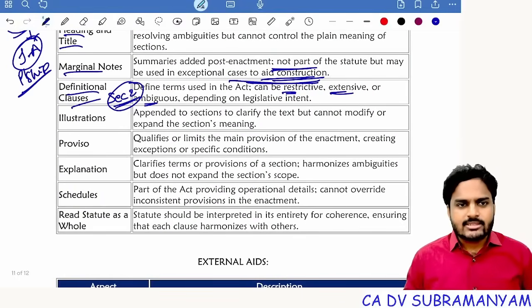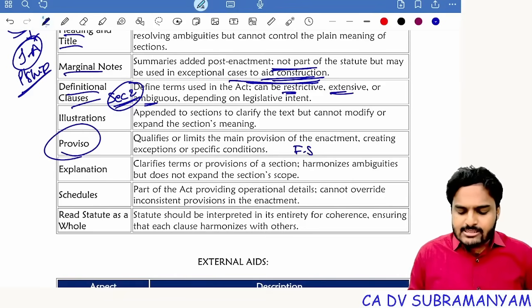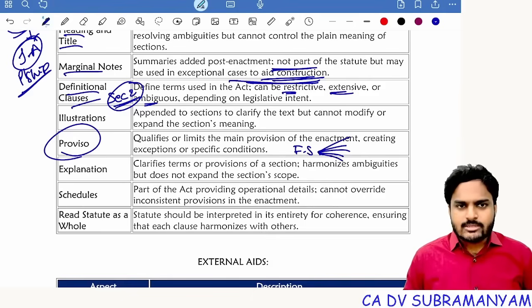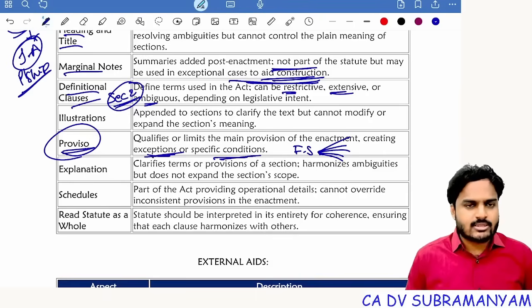Illustrations you will find within the statute. Proviso. For example, financial statements have 5 components: balance sheet, profit and loss account, cash flow statement, statement showing changes in equity, and notes to accounts. But this is not applicable to OPC. For OPC, cash flow statement is not there. For small companies, cash flow statement is not there. Dormant companies, cash flow statement is not there. That means proviso is an exception. It's an exception to the main provision.